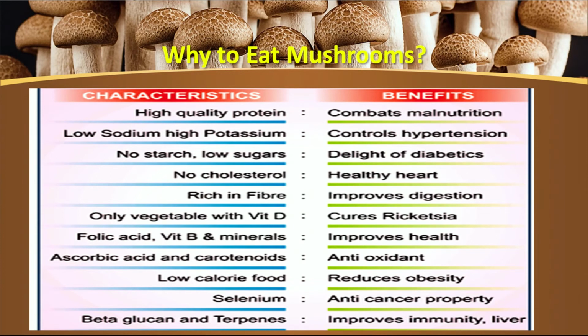Again, a very important function of the mushroom is that they are rich in selenium, which has anti-cancerous and anti-aging properties. The fruiting bodies are also rich in beta glucan and terpenes, which improve the immunity and are required for the healthy functioning of the liver.